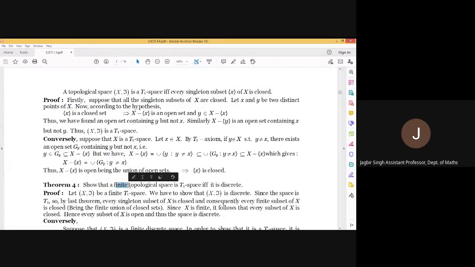Thus we can say that every possible subset of X is closed. And if every possible set is closed, so their complements will be open. Hence, every possible subset is open also. Therefore, X is a set for which every possible subset is open as well as closed. Means it's a discrete topological space.